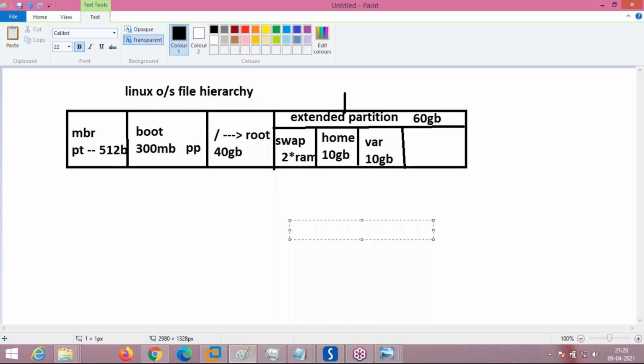Okay, Dilip. How was the class? Informative? Yeah, informative. Sir, another thing: we are installing through VMware, and yes, we are using the GUI. When we want to configure in servers, there will be no GUI, so will the same process apply, or do we have to make any changes?